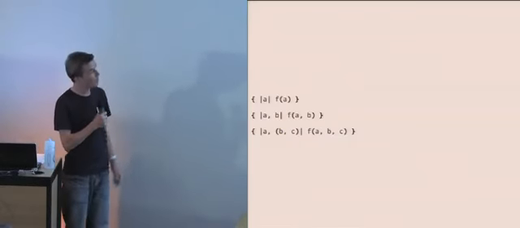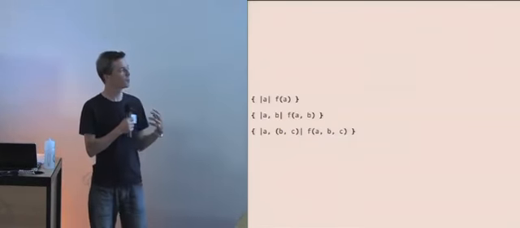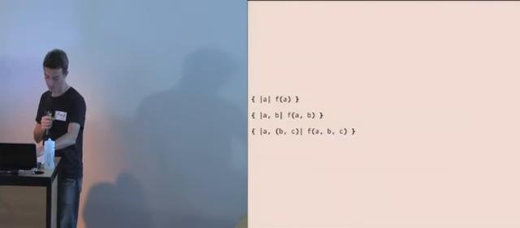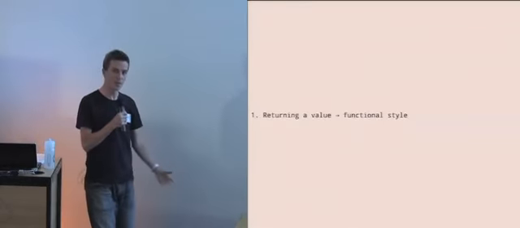What I'd like to do is set out some ground rules for how we can use this functional style to make our code slightly clearer and to avoid going wrong. The first one is, if you're returning a value, use the functional style. The corollary is, when you have side effects, and I'll explain that in a second, use each.